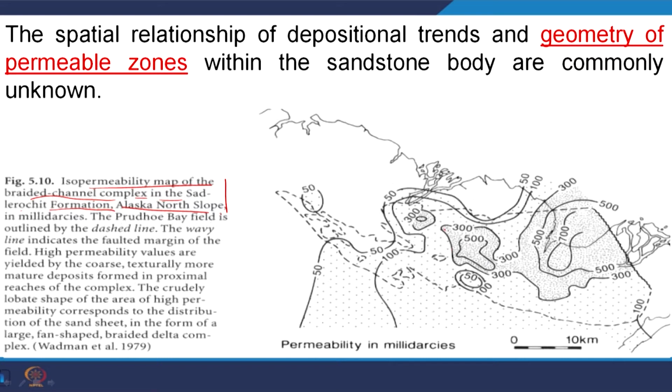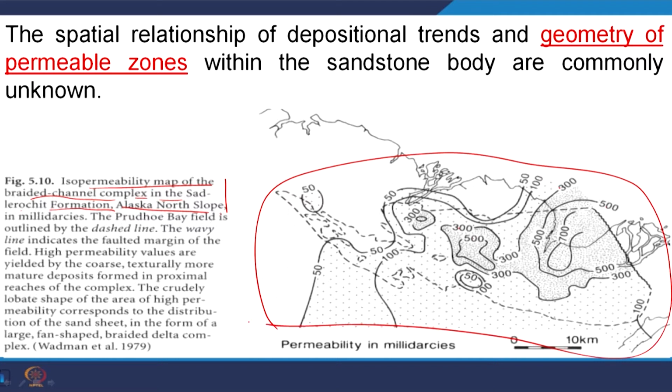So, that means these contours are showing the isopermeability: 500 millidarcy, 300 millidarcy, 315 millidarcy. Though this area is a sandstone body, a whole sandstone body, within that we are getting maximum permeability here, and up to here we are getting about 300 permeability.